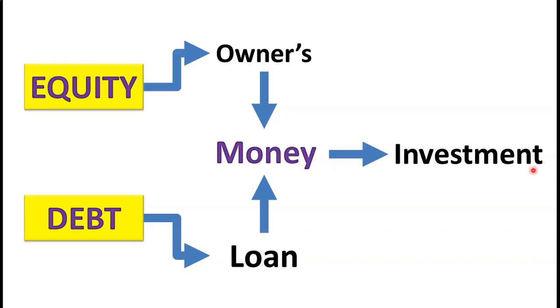So if you are making any investment, you need financing for it. What is financing? Financing is the capital, money, or the cash required to make that investment. Then for the sources, there could be two key sources of that financing. One source could be equity, which is owner's capital, and the other source could be debt, which is a loan or borrowed amount. So this part of the financing which belongs to debt is known as debt financing, and this part of the financing which belongs to owner's equity is known as equity financing.